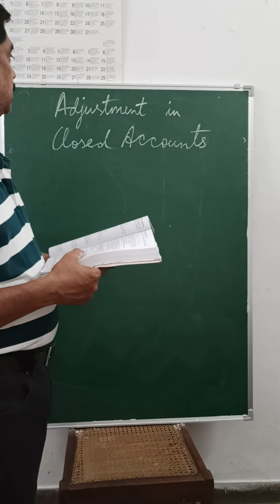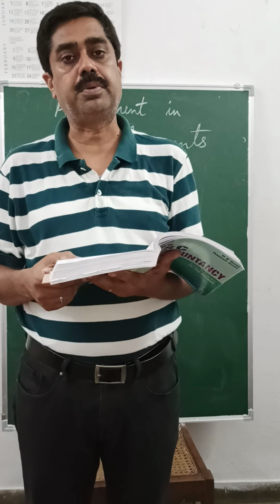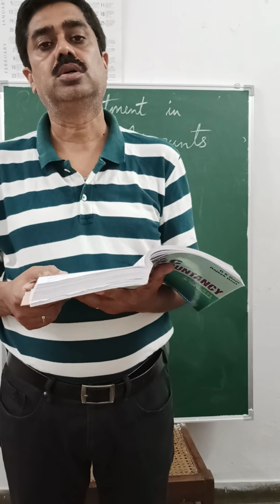The next topic, which you can see on the board, is adjustment in closed accounts. It means the capital account has been prepared, the profit and loss account of the business has been prepared, and no changes can be made in that.